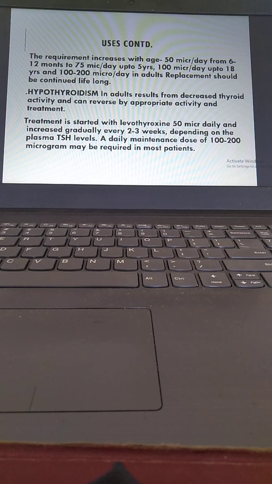Replacement should be continued lifelong. Now hypothyroidism in adults results from decreased thyroid activity and can be reversed by appropriate treatment. Treatment is started with levothyroxine 50 micrograms daily and increased gradually every 2 to 3 weeks depending on the plasma TSH level, because this is the biomarker. A daily maintenance dose of 100 to 200 micrograms may be required in most patients.